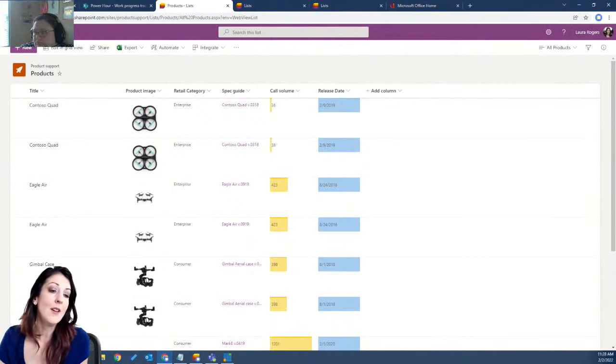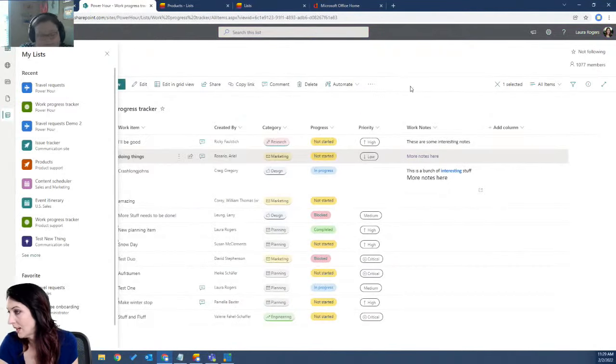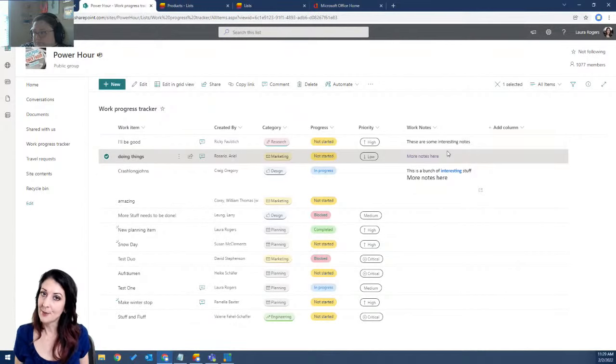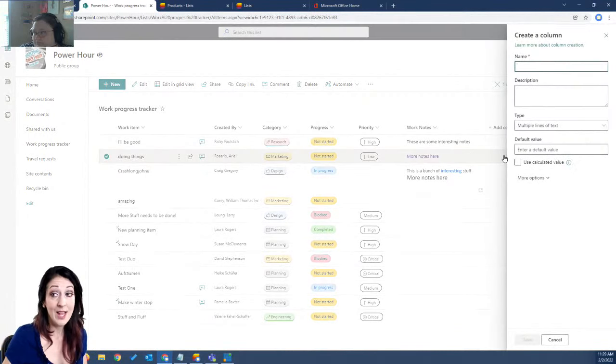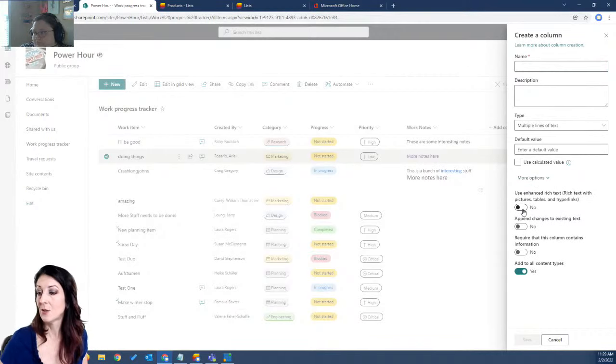Another big announcement, and this is not going to be a long power hour, is the rich text editor updates. So I've got the ability to have rich text columns. Let me go back to that work progress tracker that I was working on, where I added a rich text column. If you are trying out the work progress tracker list template, you'll notice that it doesn't have this work notes column. I went ahead and just created that. I clicked to add a column, chose multiple lines of text, and then I chose use enhanced rich text, basically pictures, tables, and hyperlinks.